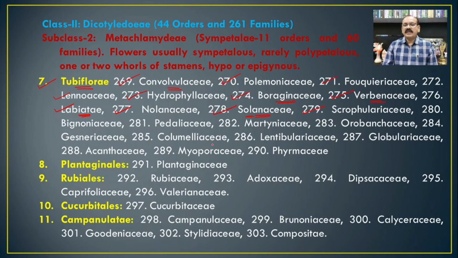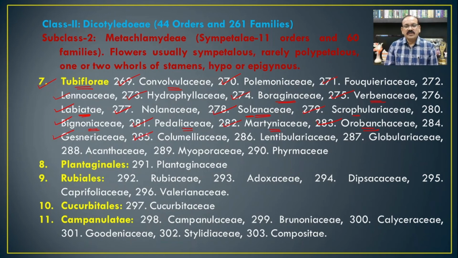Then Scrofulariaceae: Lindernia, then Scoparia. So these are the members from the family Scrofulariaceae. Bignoniaceae: Bignonia, Allamanda, Tecoma stans. These are some members from the family Bignoniaceae. Pedaliaceae, that is Sesamum, which is one of the members from this family. Martyniaceae, that is Martynia annua, the only genus from this family. Orobanche from the family Orobanchaceae.